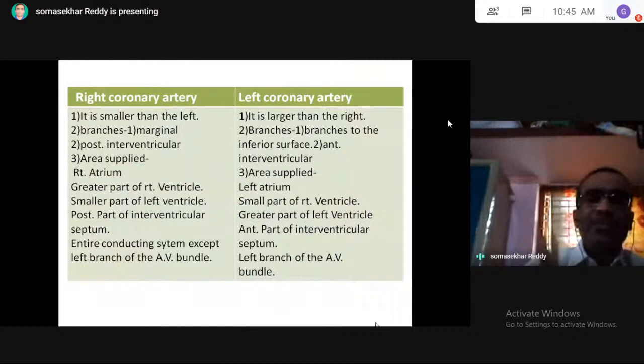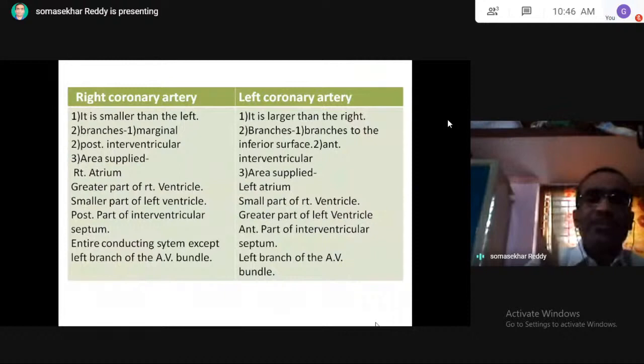It also supplies a smaller part of the left ventricle, and the posterior part of the interventricular septum, which separates the ventricles. The entire conducting system and the right branch of the AV bundle also receive blood from the right coronary artery.